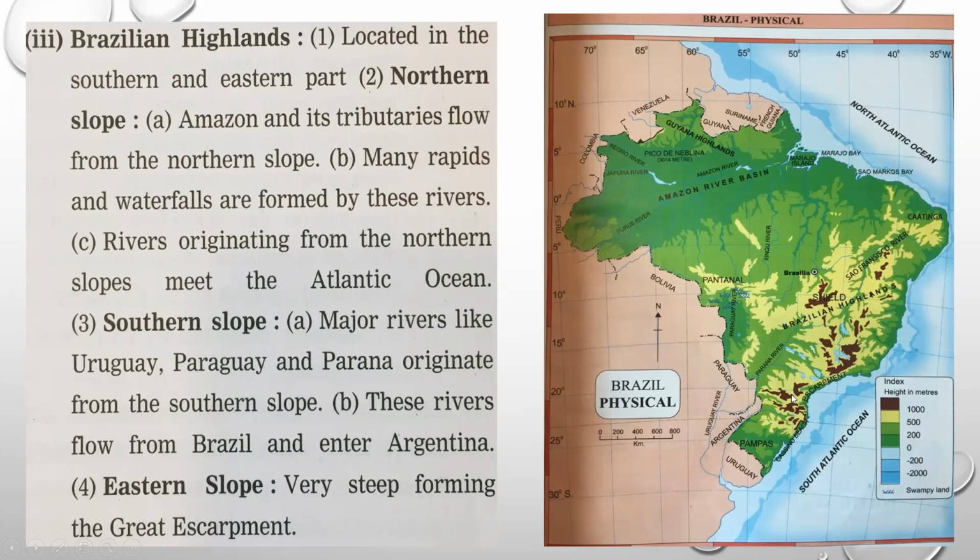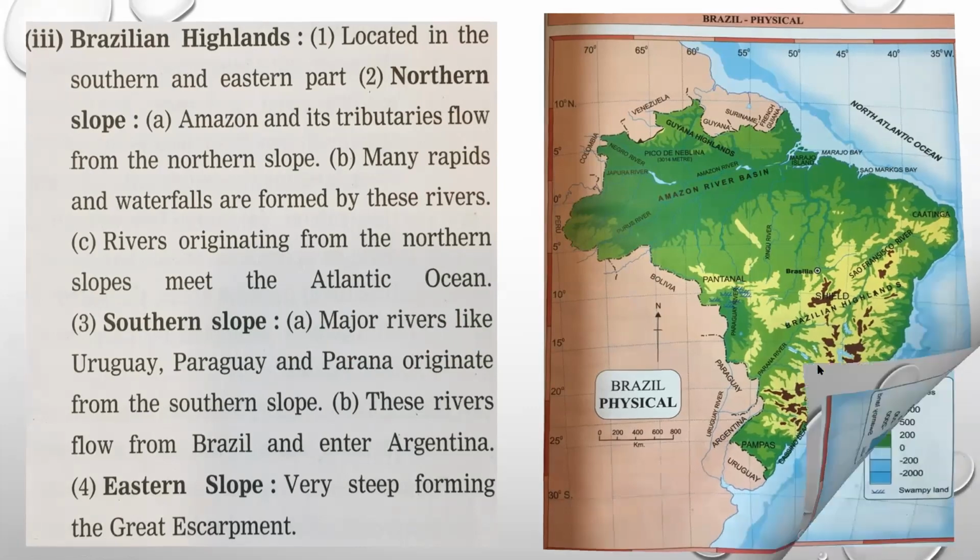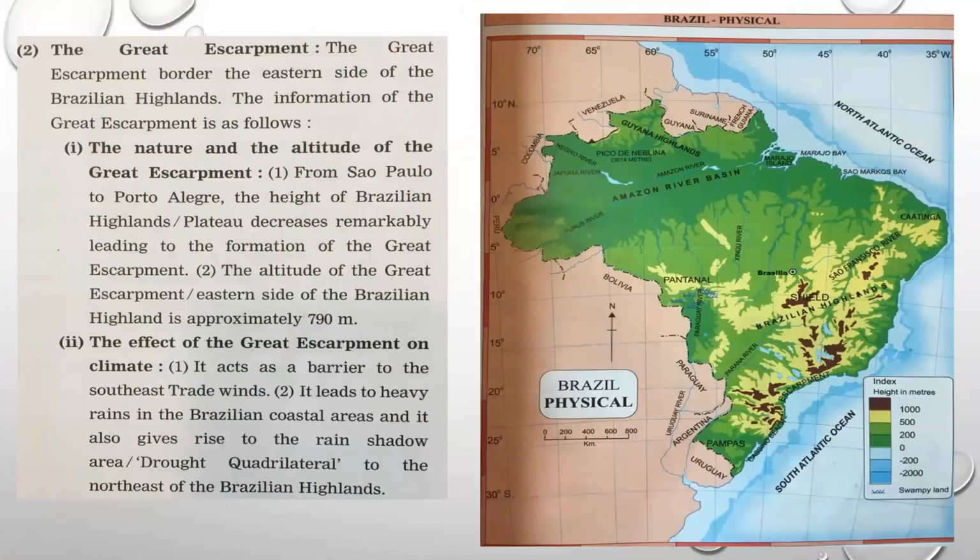Now let's come to the eastern slope. This eastern slope is very steep, and that's why this steep slope has resulted in the formation of the Great Escarpment over here. Can you see here, the Great Escarpment? Let's proceed further. Now we will discuss something more about the Great Escarpment.